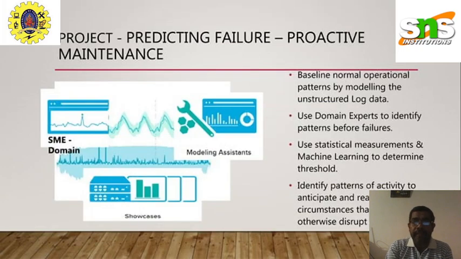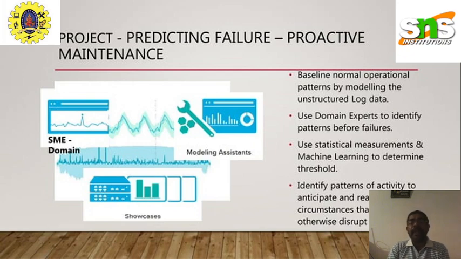Then we go to the project on predicting failures and proactive maintenance. The important concept of data science is that before any issue occurs, or before issues make the system halt abruptly, we have to analyze the data sets. For that, every software, every app, every machine, whatever it may be, has log data.